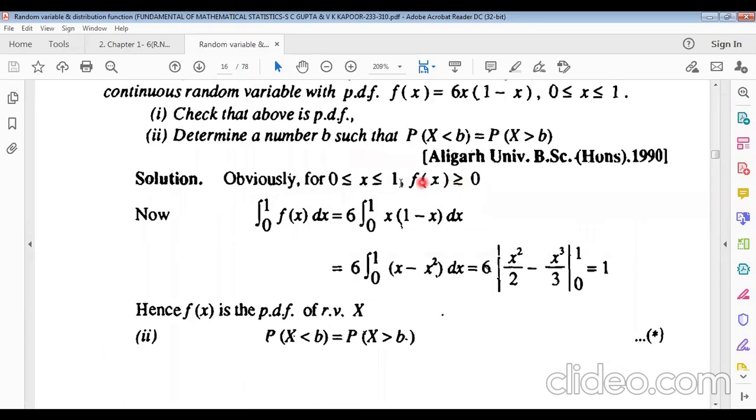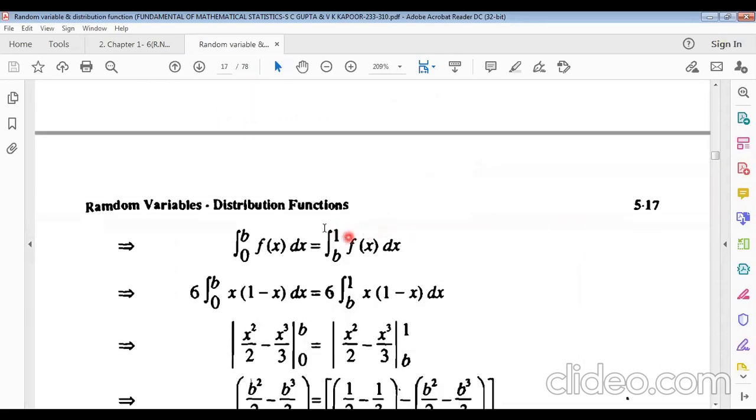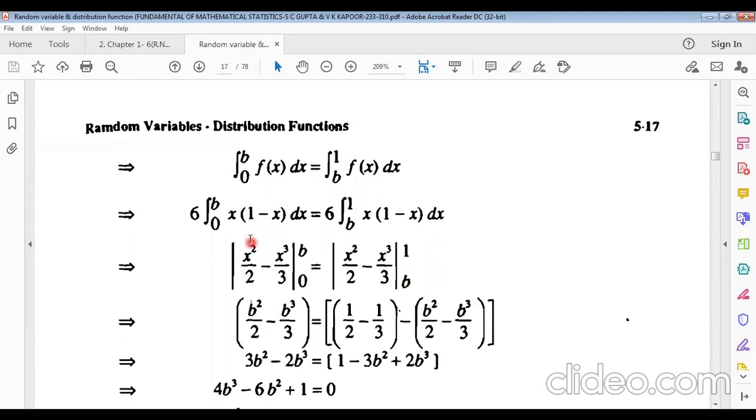The total limits lie between 0 and the highest value 1, and the lowest value is 0. This is why the highest value is 1. Now putting the values of f of x here and on the right-hand side also. Similarly, taking integration on both sides, we get x square by 2, and the integration of x square is x cube by 3.